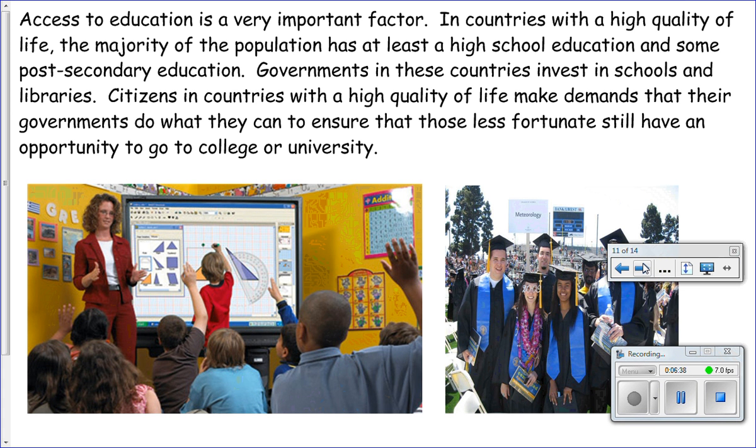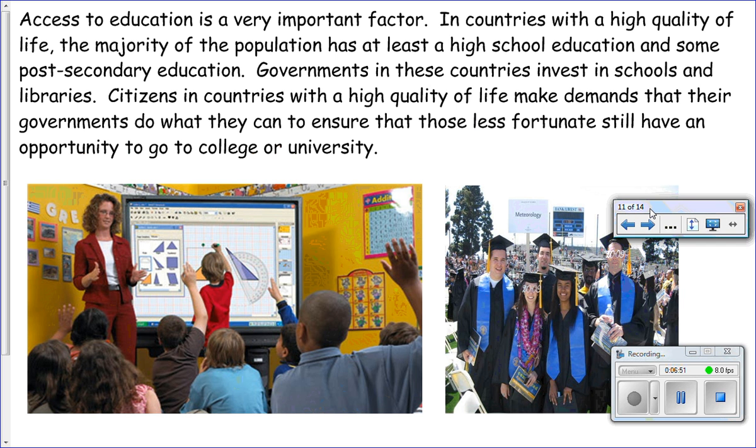Access to education is a very important factor. In countries with a high quality of life, the majority of the population has at least a high school education and some post-secondary education. Governments in these countries invest in schools and libraries. Citizens in countries with a high quality of life make demands that their governments do what they can to ensure that those less fortunate still have an opportunity to go to college or university.